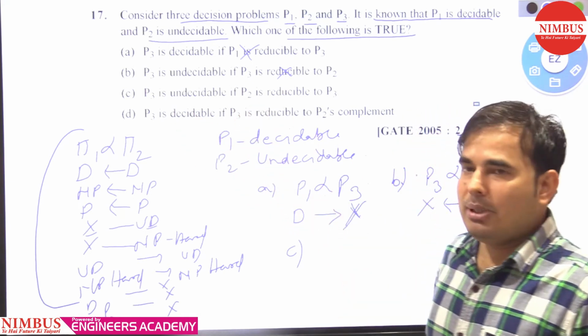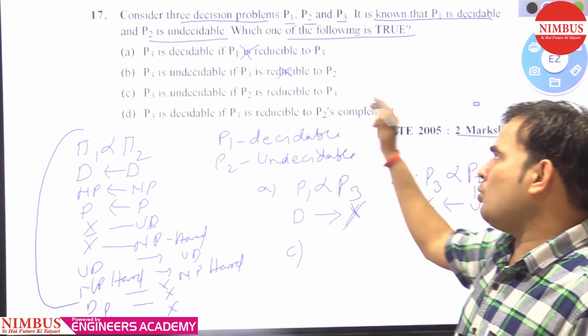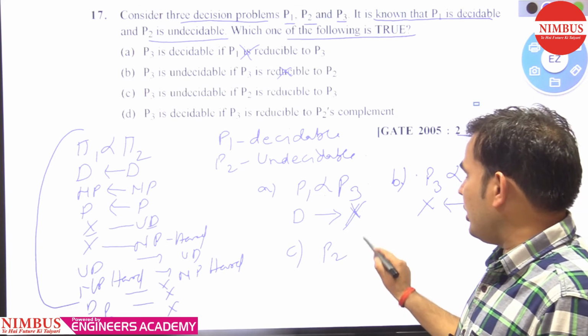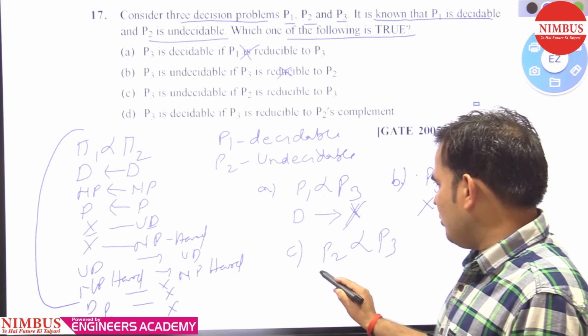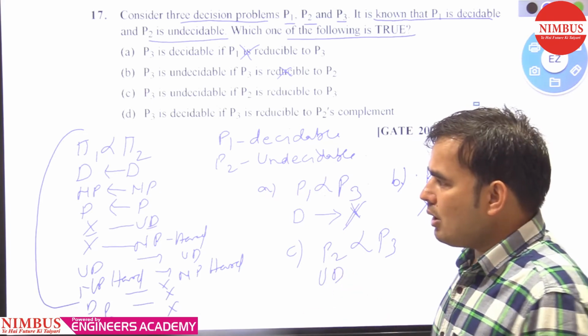P3 is undecidable if P2 is reducible to P3, meaning P2 is reducing into P3, and we have the information about P2: P2 is undecidable.